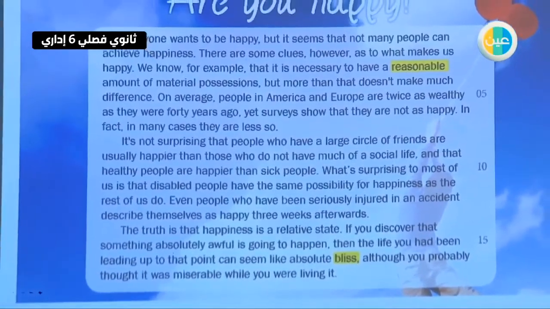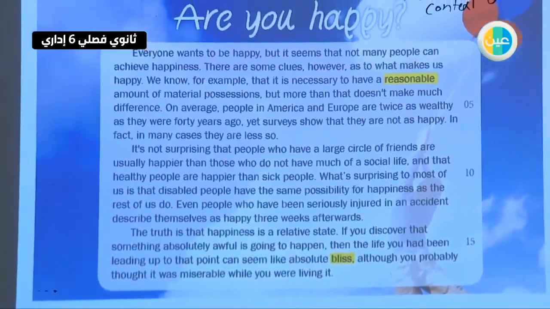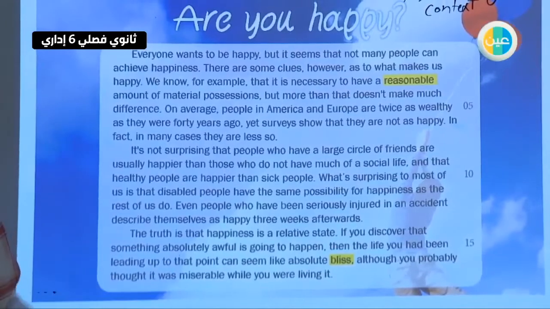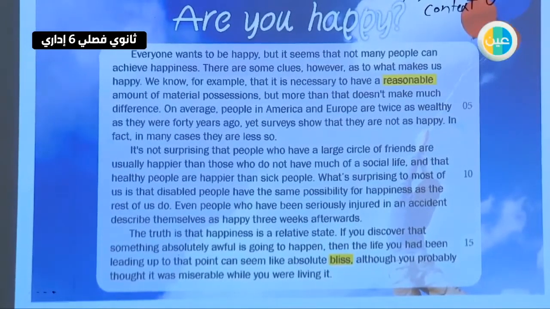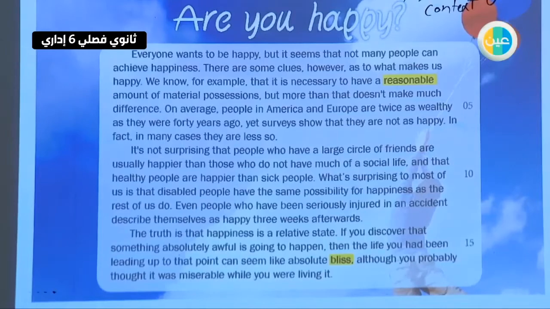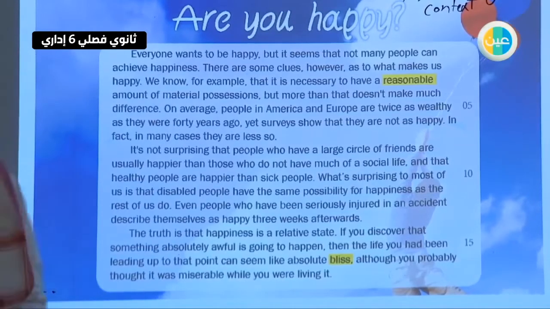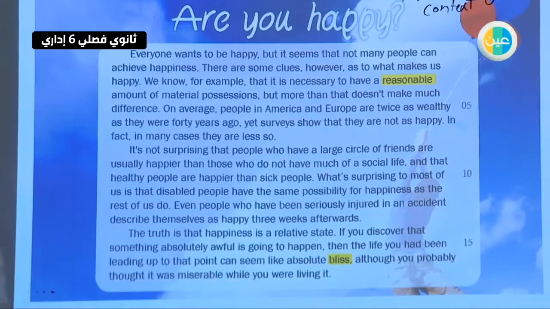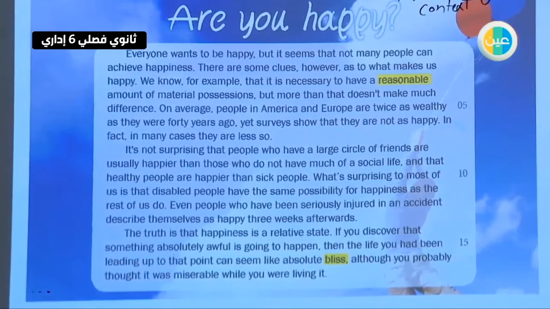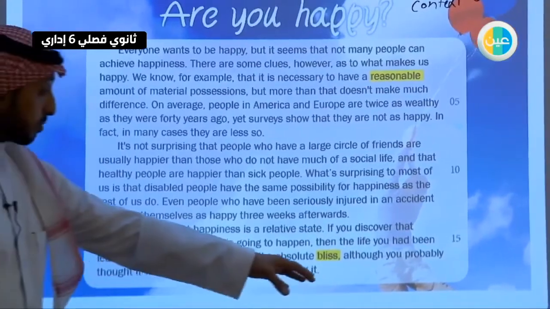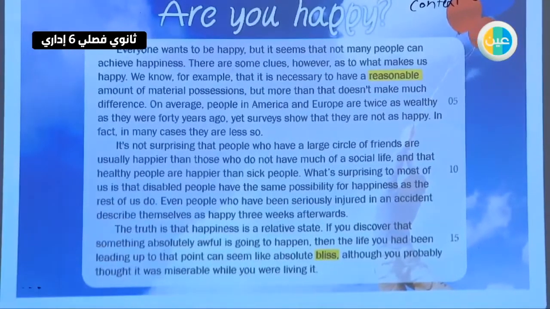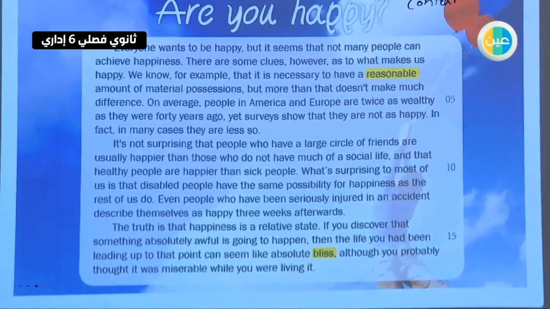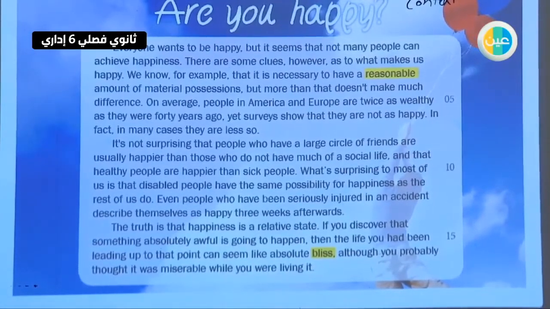The truth is that happiness is a relative state. If you discover that something absolutely awful is going to happen, then the life you had been leading up to that point can seem like absolute bliss. So here bliss means being thankful, happy, although you probably thought it was miserable while you were living it.